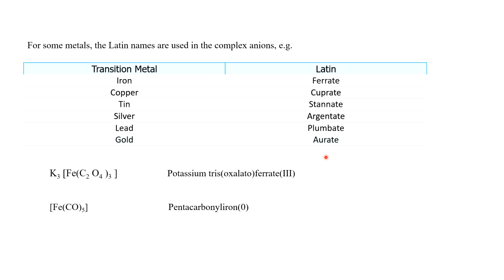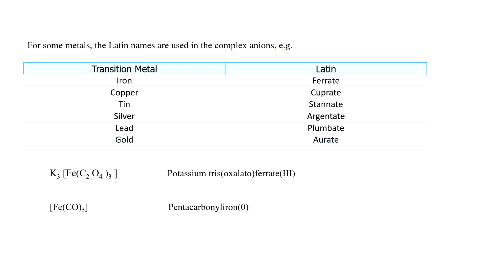For example, in these two examples the central metal atom or ion is iron. Here iron is part of a negative coordination sphere, so it will not be called iron, it will be called ferrate. But in the next example, where the coordination entity is neutral, it will be called iron only, the normal name, iron(0).